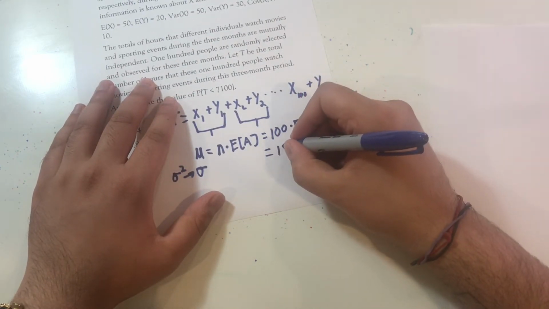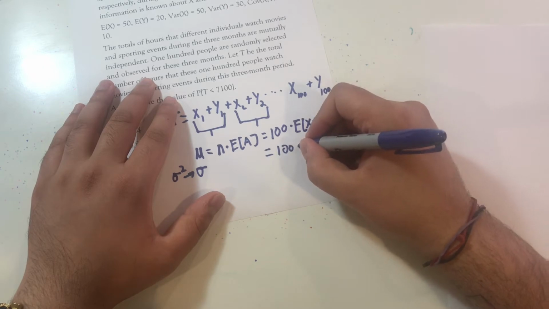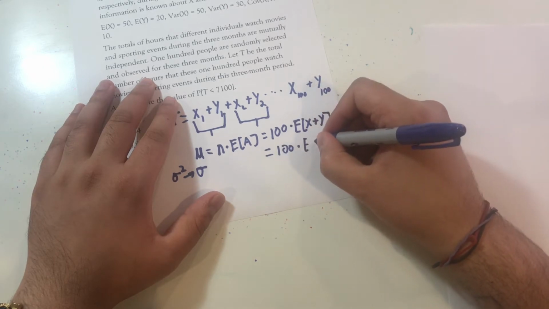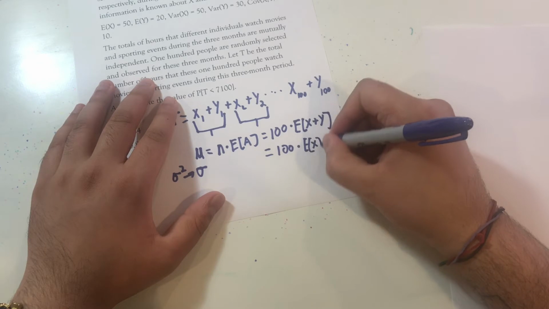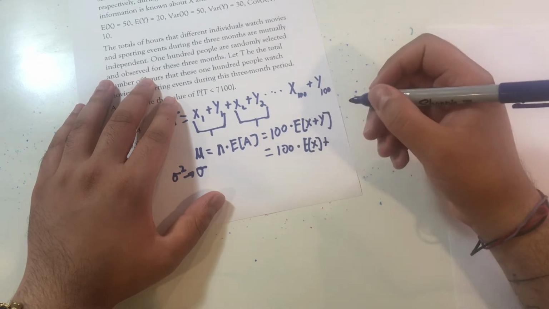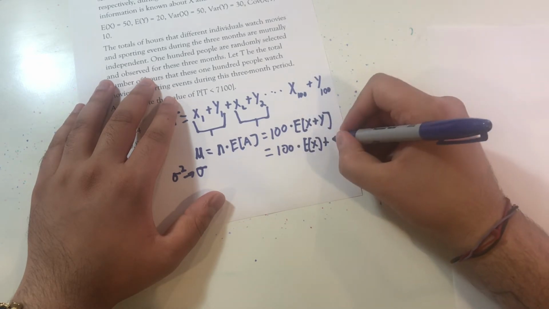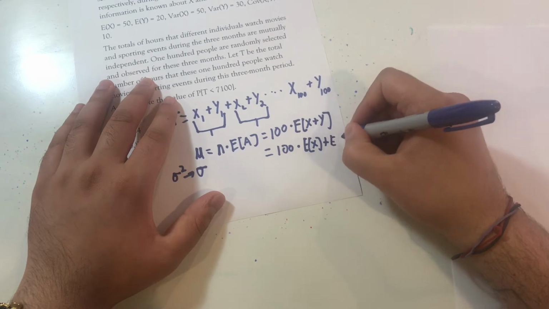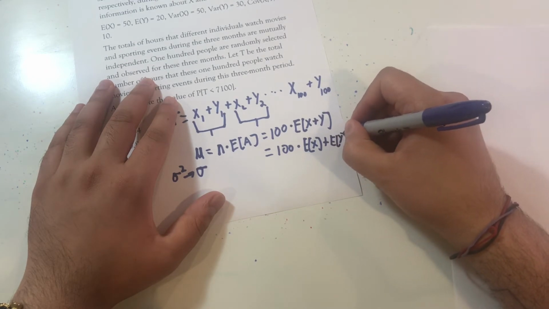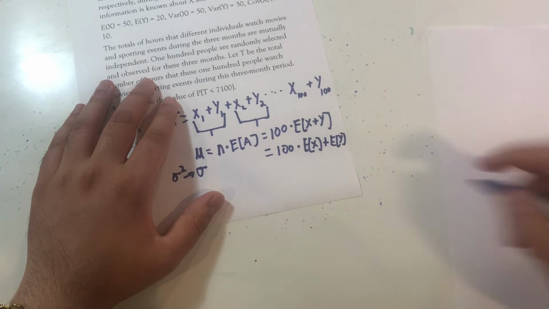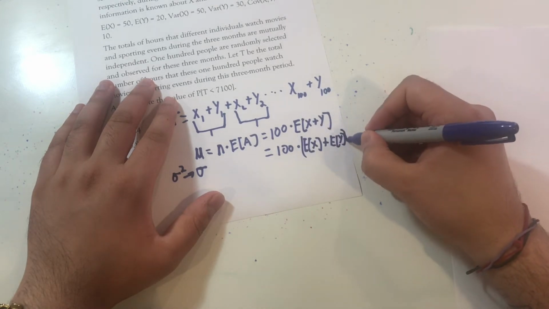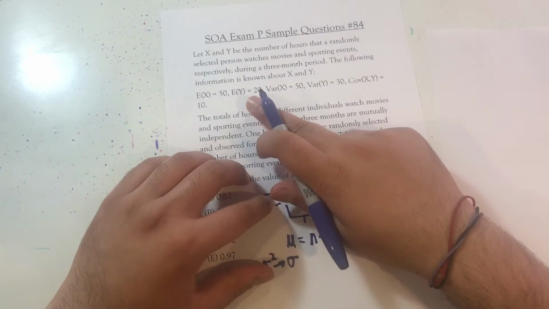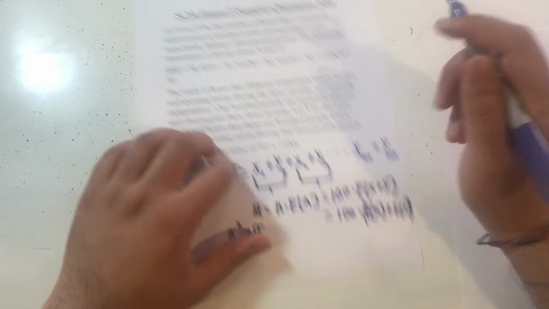Something you should be familiar with is actually splitting this up. So this becomes 100 multiplied by the expected value of X plus the expected value of Y. Now, luckily for us, and keep these in parentheses, of course, they give that information up here, right?